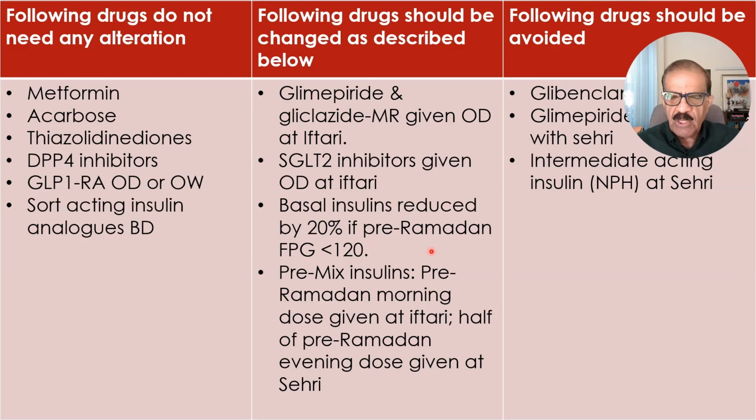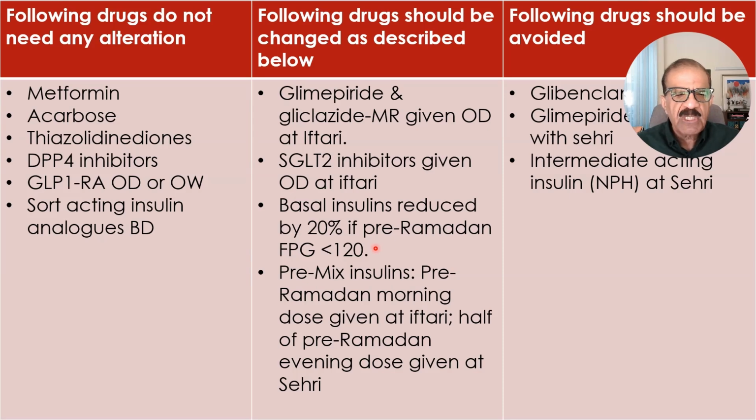Basal insulins should be reduced. Basal insulins like glargine or detemir can be reduced by 20% if the usual pre-Ramadan fasting sugar is less than 120. If the patient's typical pre-Ramadan fasting sugar values are more than 120, then the patient can continue the same dosage.